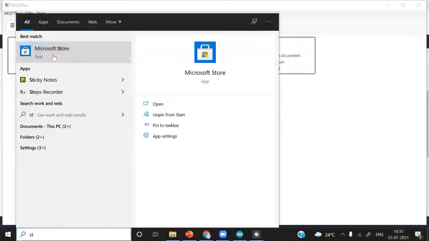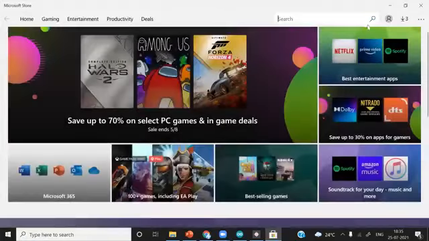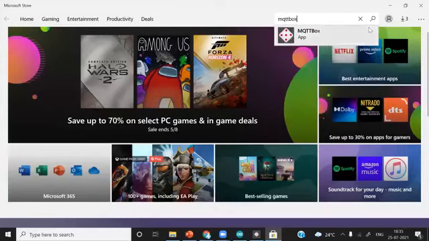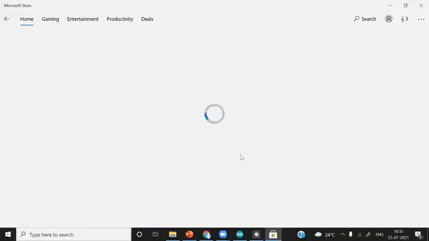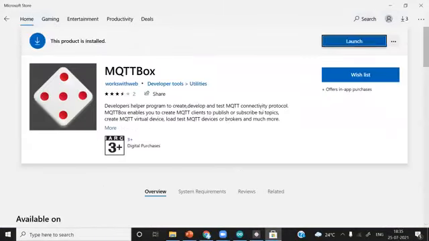Go to Microsoft Store and simply type MQTT box. You can see I already have installed this MQTT box. You have to install it if you want to use it as a client to interact with AWS IoT. You can simply install it from Microsoft Store.